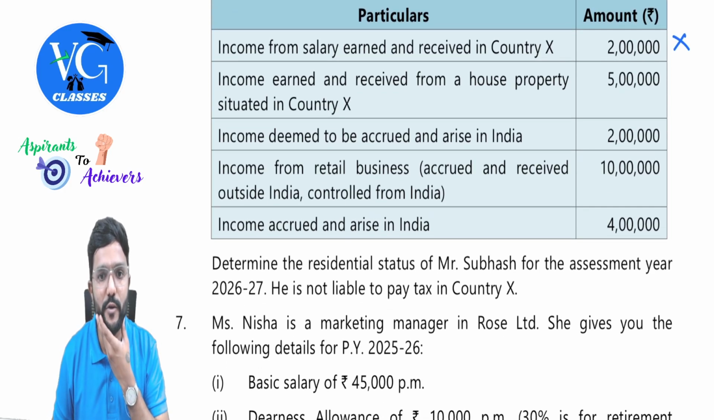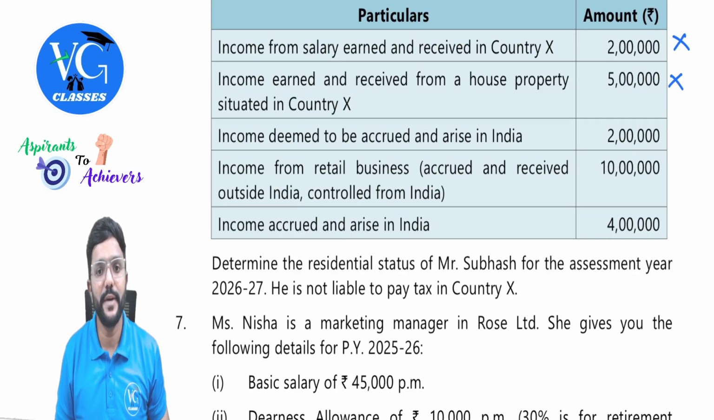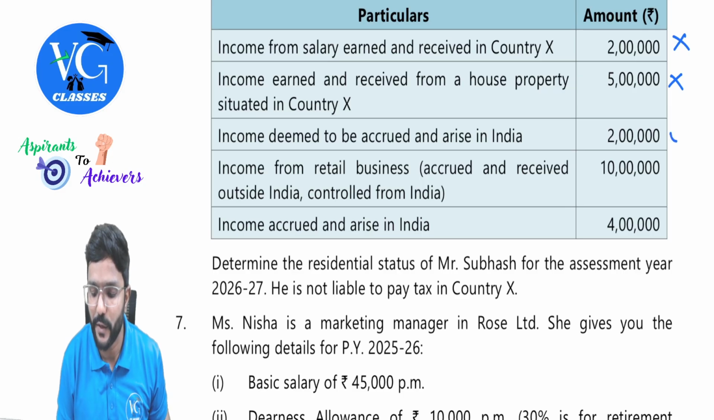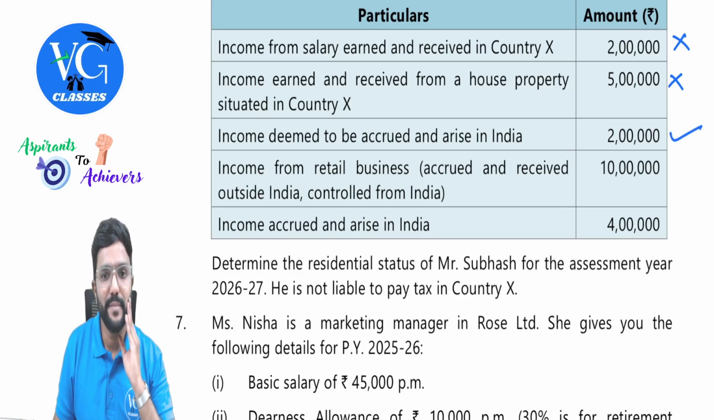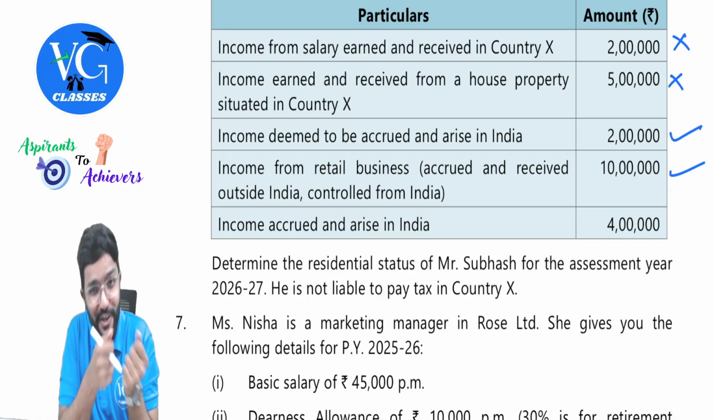Income earned and received from a house property situated in country X. Again, foreign source. Income deemed to be accrued or arise in India, we need to take it. Then income from retail business accrued and received outside India but controlled from India. Source is in India. Okay, actually source is in foreign, control is in India.